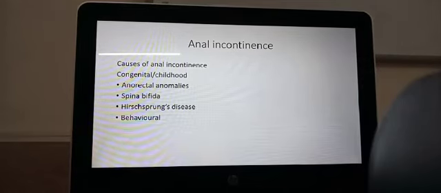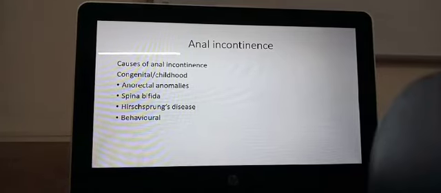Hirschsprung's disease. Hirschsprung's disease is a disease in which there is no control over the distal part of the colon. The nerve supply is absent to a part of the rectum or to the colon, and because of that, this part will be collapsed. Above that, the colon will be what is called a megacolon. It will get filled up, and it will be very big. But below that, it will be tight and small, and there will be no control over that part of the colon.